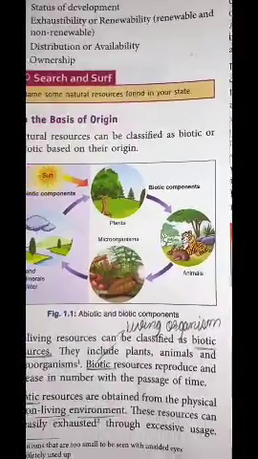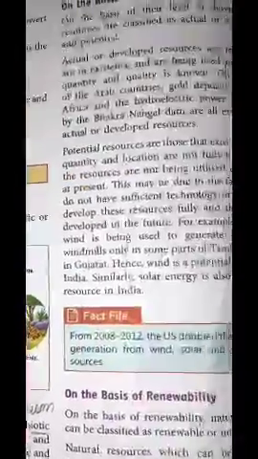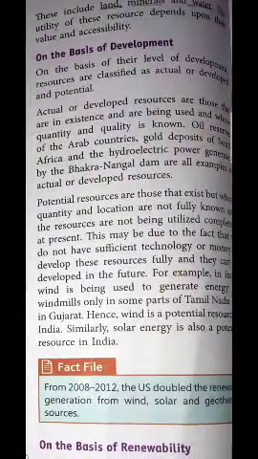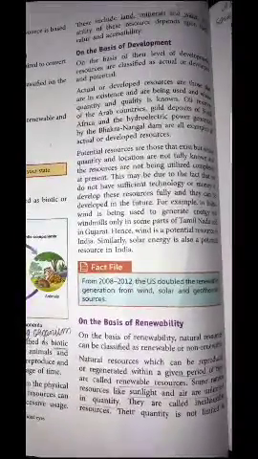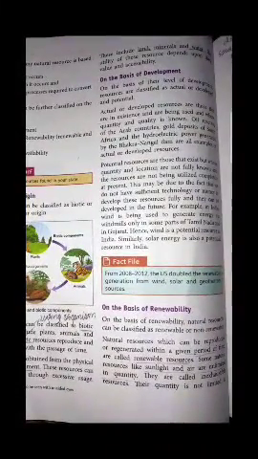The first distinction is on the basis of origin. The second one is on the basis of development, and the third one is on the basis of renewability, or we can say on the basis of exhaustibility. Exhaustibility is further divided into two types, that is renewable and non-renewable. It is quite common.